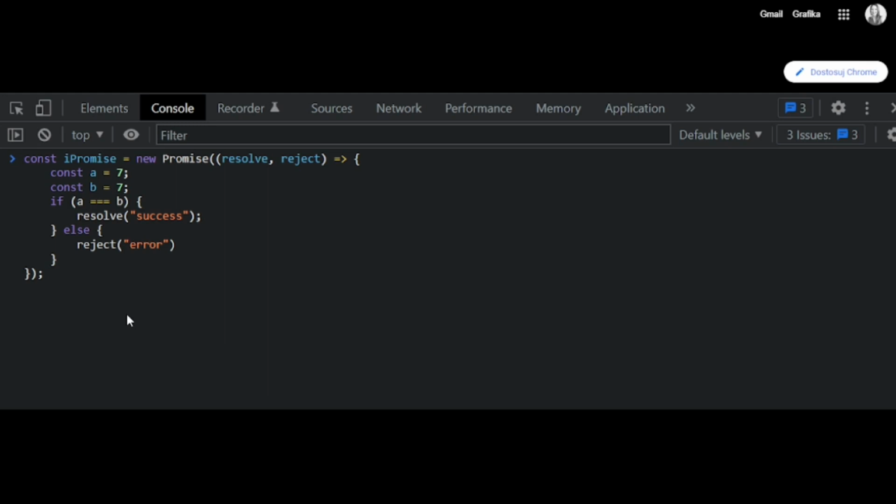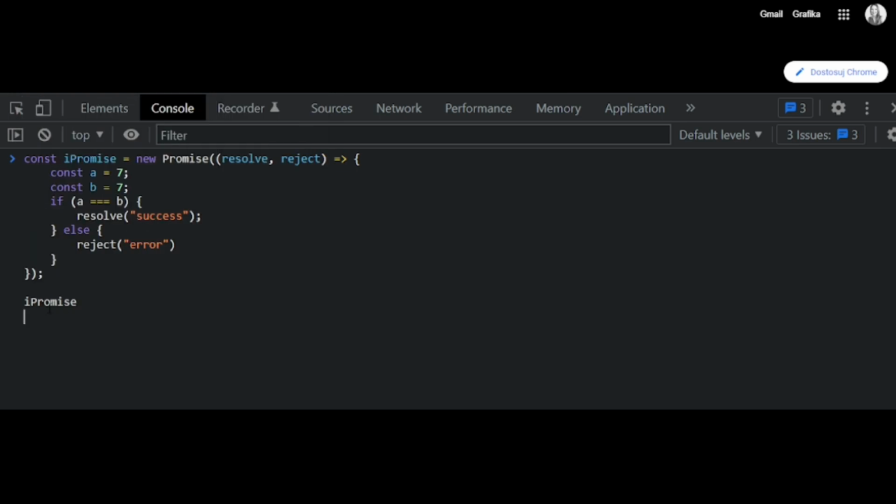Let's check out this example. We are creating a new promise with the constructor new promise. We name it iPromise. This promise takes one argument, which is a callback function, and the callback function takes up to two arguments, resolve and reject. Resolve in case of successful scenario and reject in case of an error. Let's check that out.